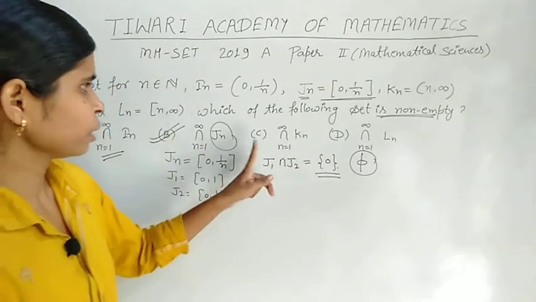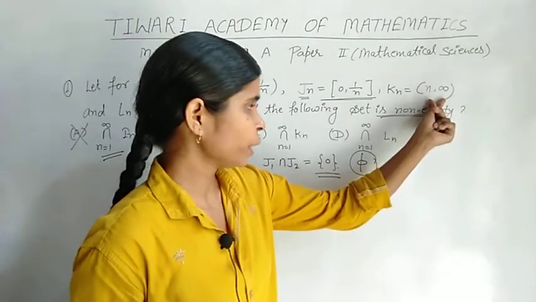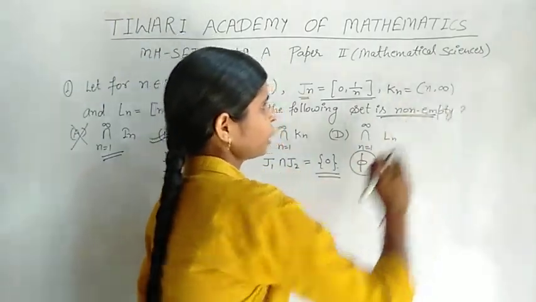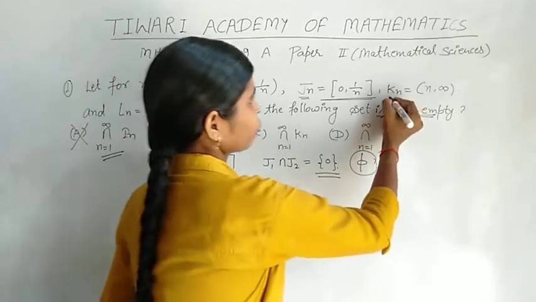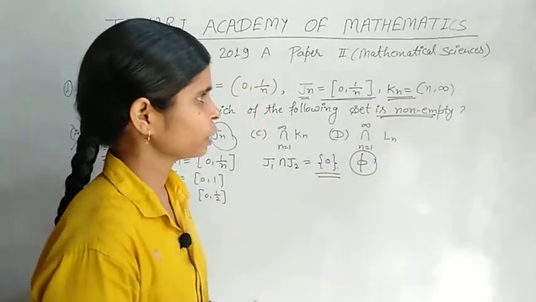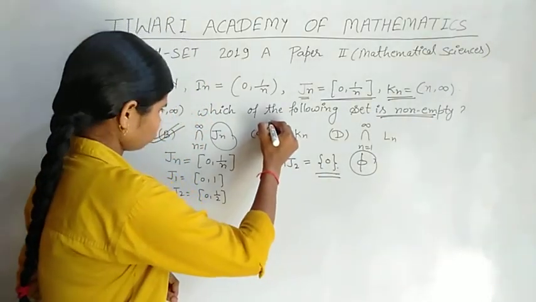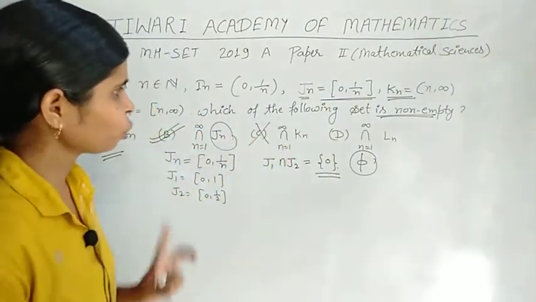Next we move on to option C, Kn, the interval (n, infinity). If we take the denumerable intersection of Kn, our answer will be the empty set, so option C is also a wrong option.